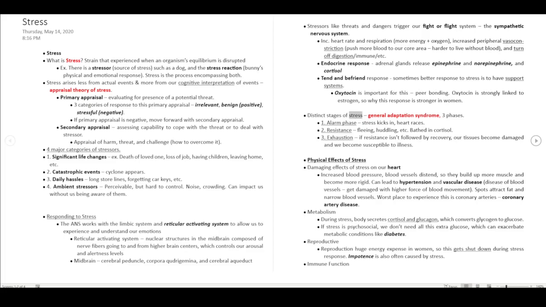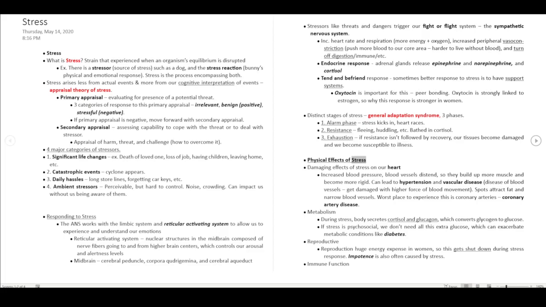Distinct stages of stress: general adaptation syndrome, with 3 phases. 1. Alarm phase: stress kicks in, heart races. 2. Resistance: fleeing, huddling, etc. Bathed in cortisol. 3. Exhaustion: if resistance isn't followed by recovery, our tissues become damaged and we become susceptible to illness.